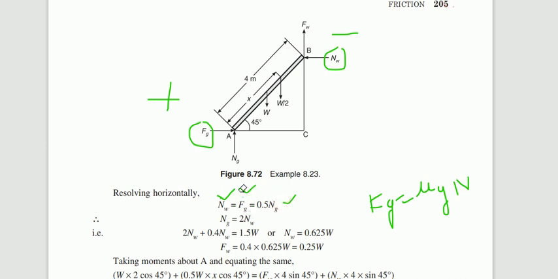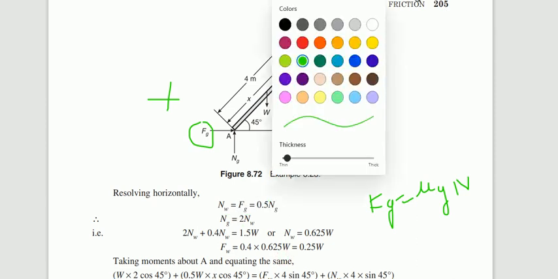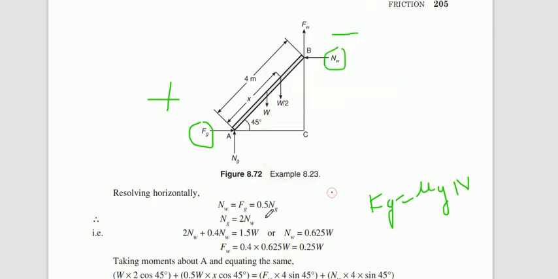Because Nw is equal to 0.5 into Ng, and you take the 0.5 to the denominator, so Ng is equal to 1 by 0.5, that means 2, into Nw. We need to rearrange the terms in order to find the unknowns. So now we have got Ng is equal to 2 into Nw.